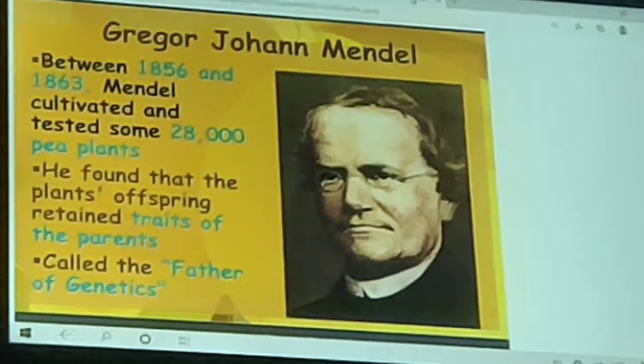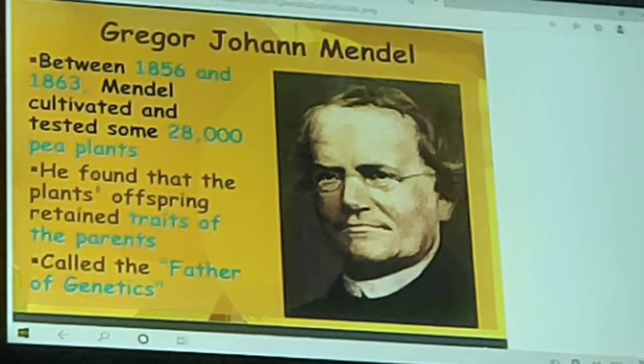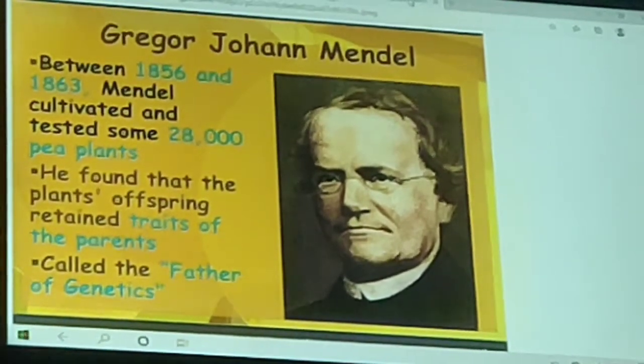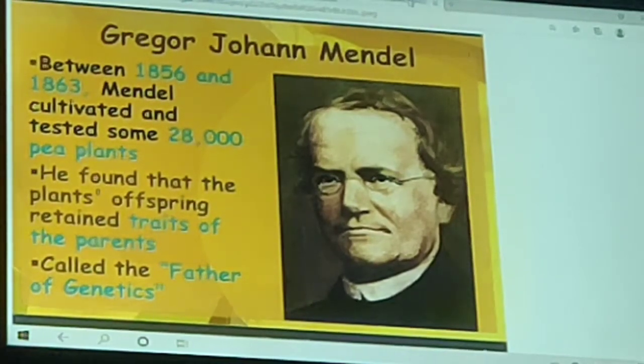Mendel is known as the father of genetics because he gave the laws of inheritance. He had given rules for inheritance.